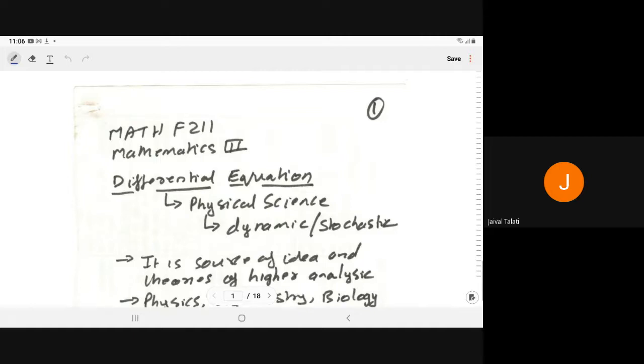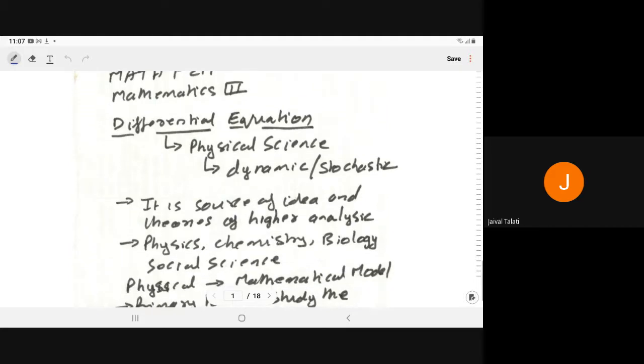With the help of differential equations, we can measure the dynamism of the object, the dynamism of the system. In the stochastic nature, we have the involvement of probability also. So more appropriately we can say dynamism of the system.